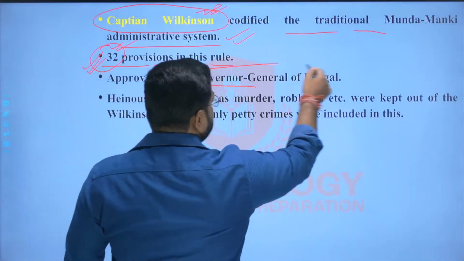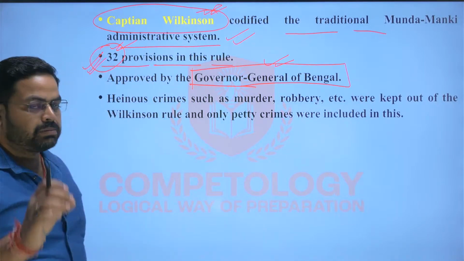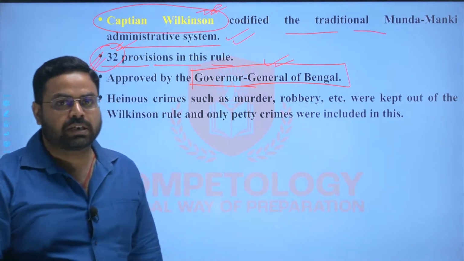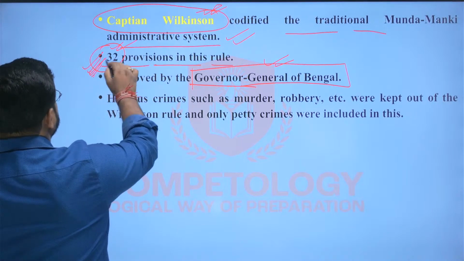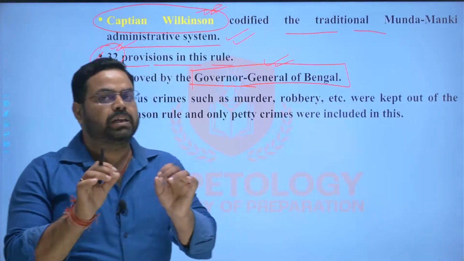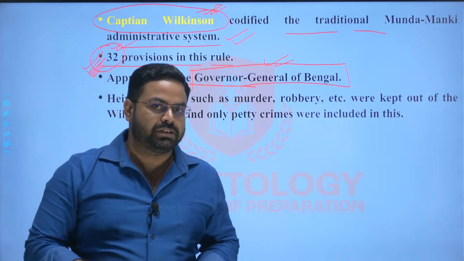So the traditional Munda Manki administrative system got legally recognized through the Wilkinson rule with 32 provisions. So keep these things in mind. These are very important questions in respect of the JPSC prelims examination, right?